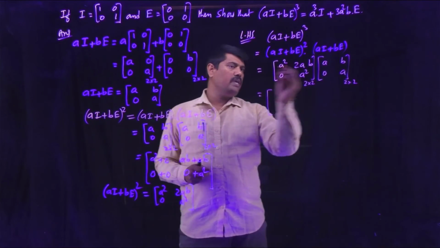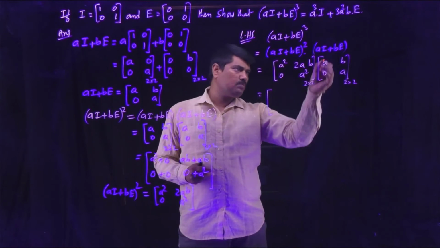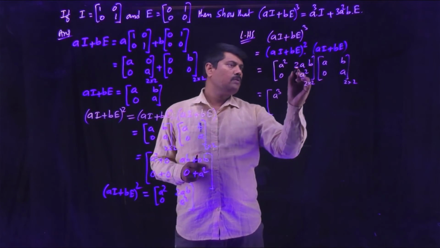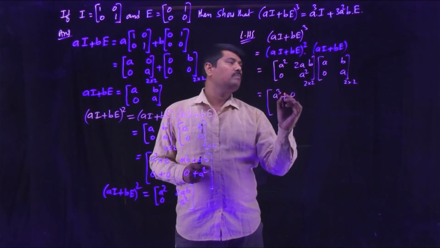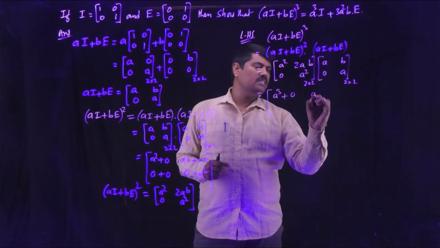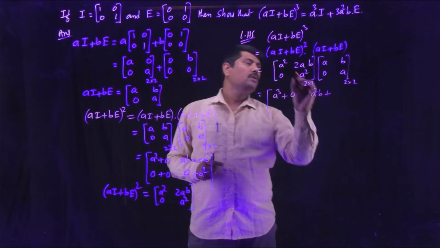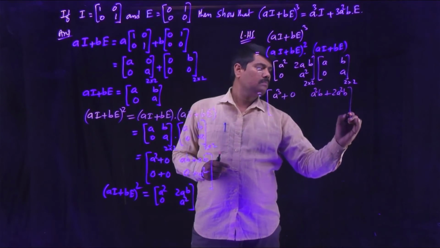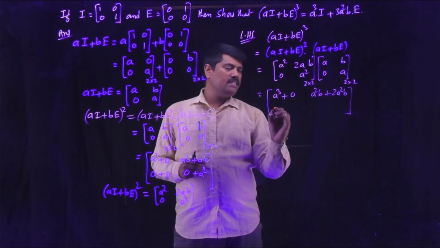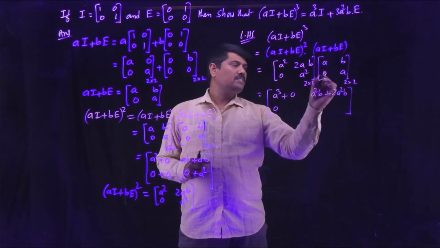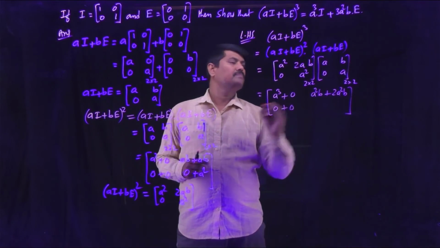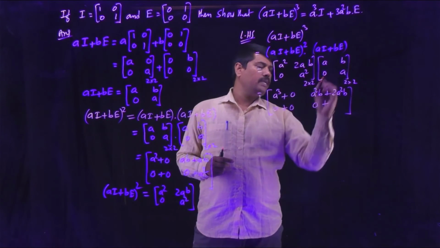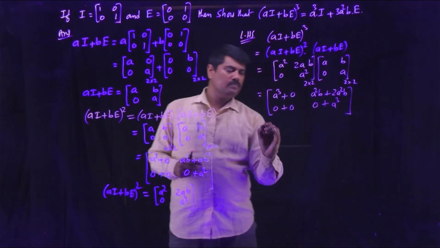Rows multiplied with columns: a square into a is a cube, plus 2ab into 0 is 0. a square into b is a square b, plus 2ab into a is 2a square b. 0 into a is 0, plus a square into 0 is 0. 0 into b is 0, a square into a is a cube.